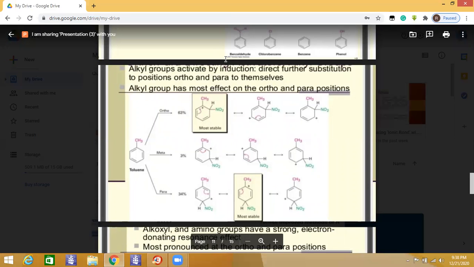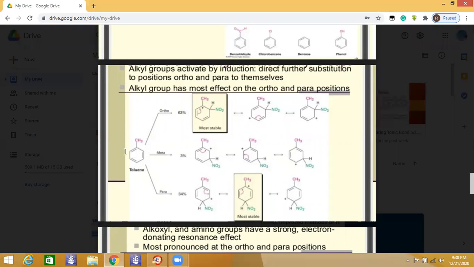These are some examples, like toluene. When a methyl group is present on benzene, this compound is called toluene. Toluene has an alkyl group, which is a donating group, and it will donate its electrons towards the ring, making the ortho and para sites available, and its intermediate is most stable as compared to the meta one.